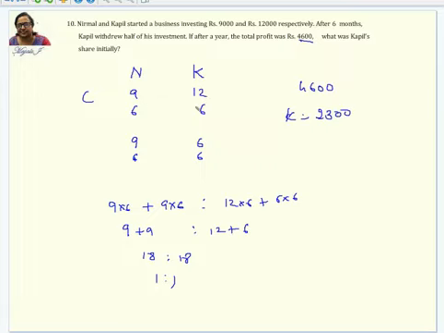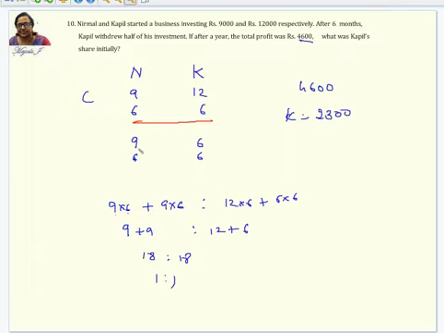After 6 months. What that means is, for the first 6 months they both are together in the business and they break only after 6 months. So we will calculate separately for the 6 months where there is no difference. This is a separate value which we consider only for 6 months, so these ratios have to be taken separately. And then after 6 months there is a change. What is the change? Kapil withdrew half his investment, whereas Nirmal has not done that.